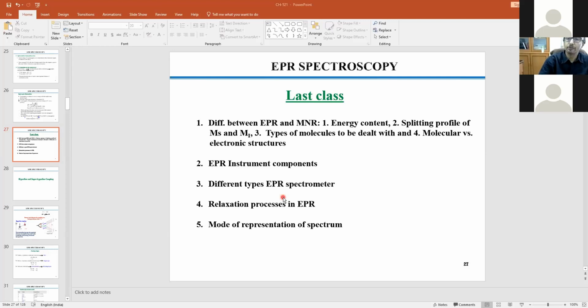Now we know that the degeneracy of electron spin needs to be lifted, and that could be done by the application of a magnetic field.